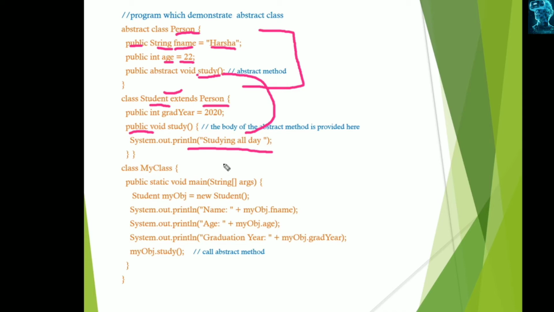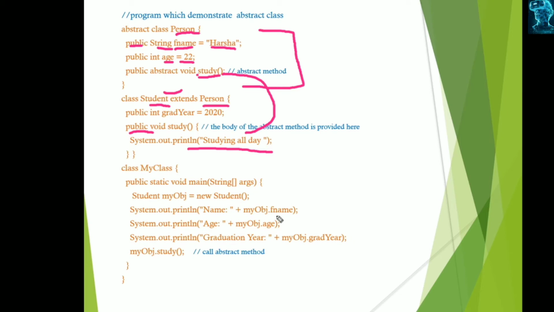When we are creating objects, we have to instantiate the class. We create the objects with the help of new, but we cannot create objects for abstract classes. So we create them normally for the subclasses. Student is created as my object. This is the subclass, and here we are instantiating with new, because Student is not abstract. When we display, these can be accessed directly, because Student is the subclass of the Person class.